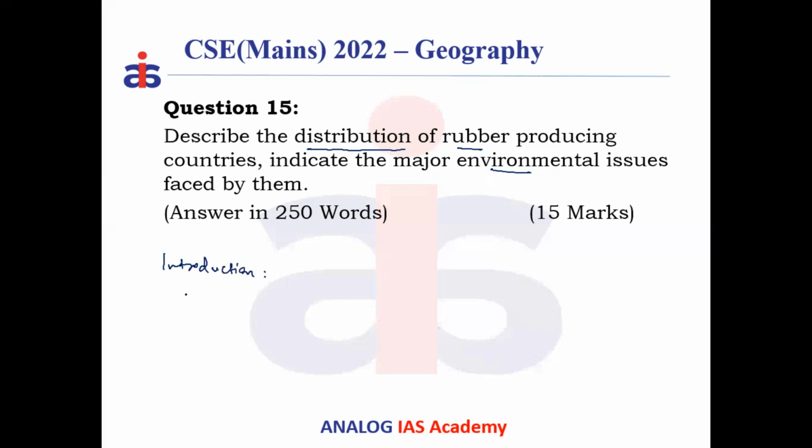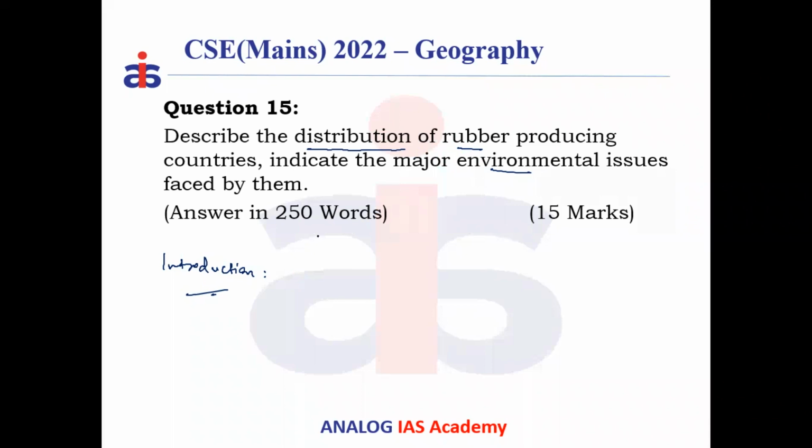First, you understand there are two types of rubber: natural rubber and synthetic rubber. And synthetic rubber is more polluting and more damaging environmentally than natural rubber. Today, 70% of the rubber which has been used is the synthetic one, and 30% of the rubber consumed is natural. But this natural rubber usage is on the increase because of environmental concerns and restrictions on synthetic rubber.